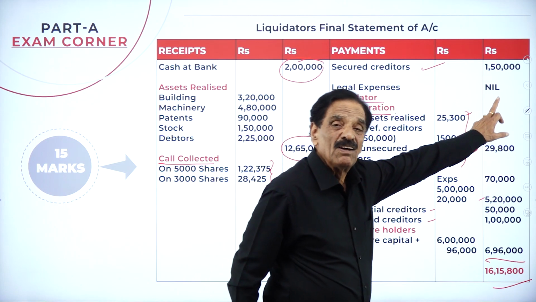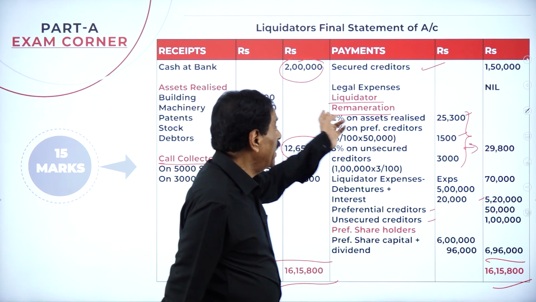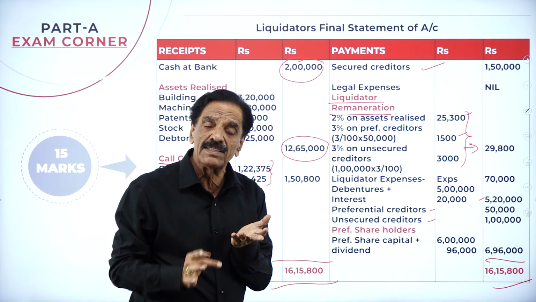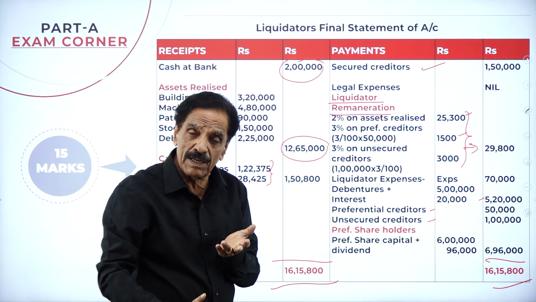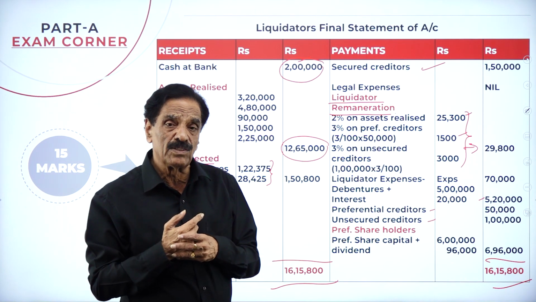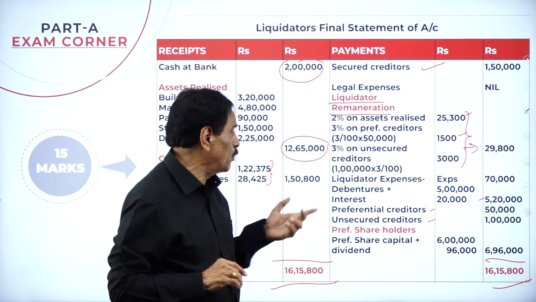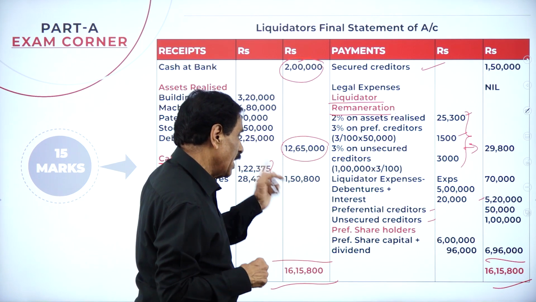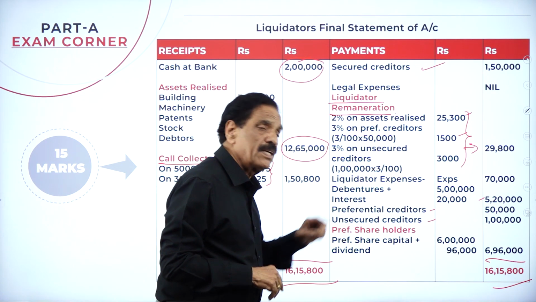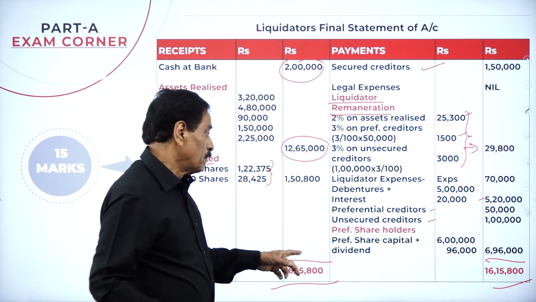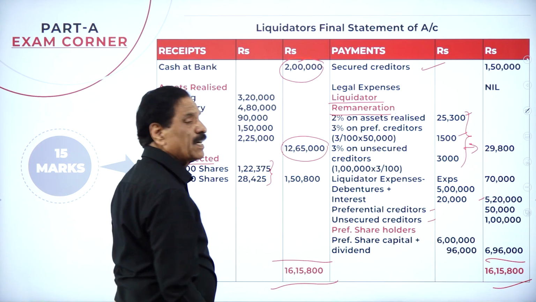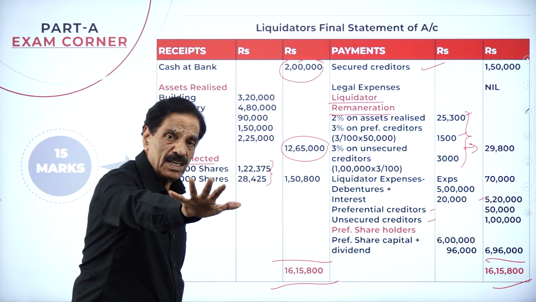First, they have to pay 1,50,000. Then they have to pay legal expenses. Then the liquidator's percentage on assets realized, percentage on preferential creditors, percentage on unsecured creditors. Even the preferential creditors are unsecured unless and until specified otherwise. Then you have to pay the debenture holders and their interest. Then you have to pay the preferential creditors. Then the unsecured creditors. Then the preference shareholders and their dividend. If any shortage has come, that should be collected from the equity shares according to their shares considered.